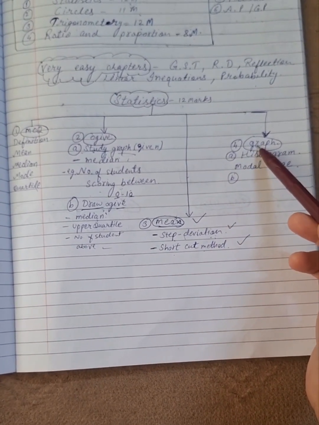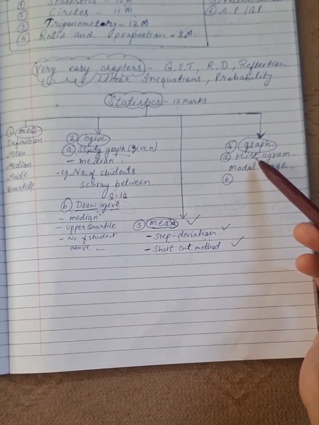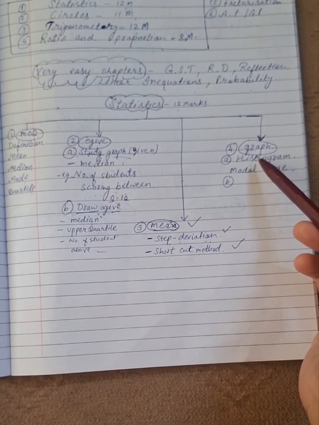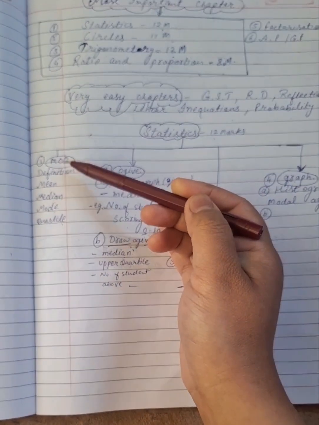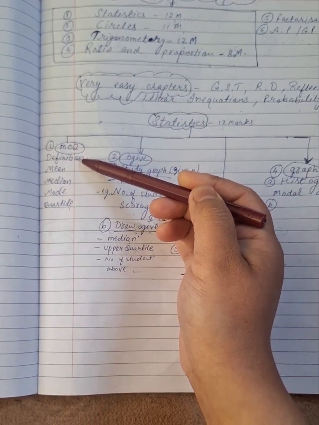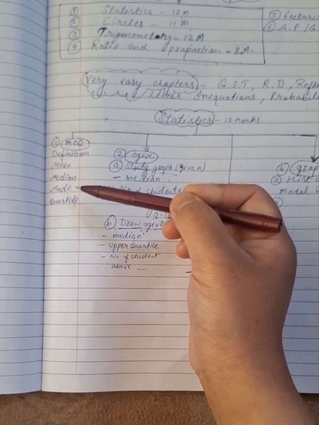Then the last one is the graph question. This is related to histogram, and in this question you have to find the mode of the data. And in MCQ you have to prepare the definitions: mean, median, mode and quartile.